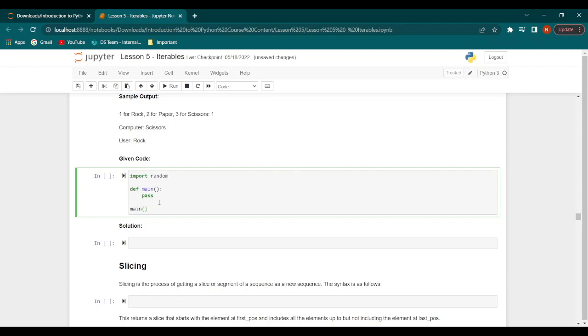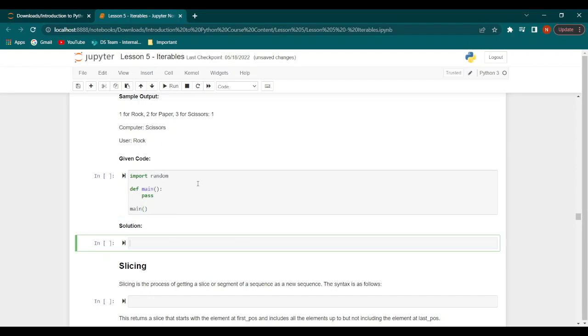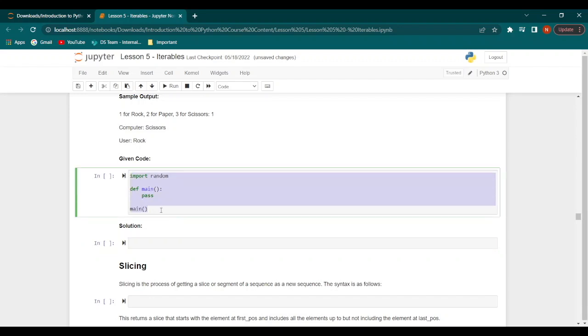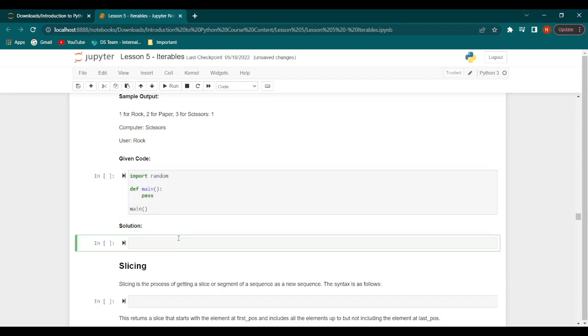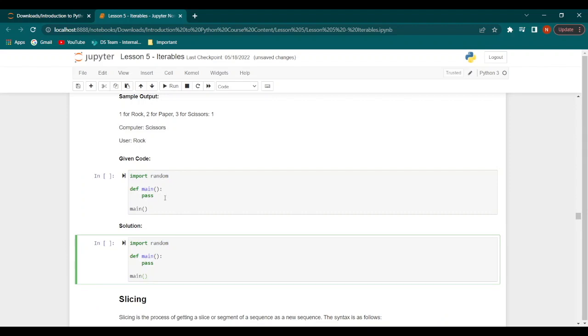So this is basically the general syntax of how we would need to write this code. Now let's take a look at the actual method of writing this code. So we will copy and paste the given code here, and in place of pass, we will start with our code. So let's create a variable called choose,